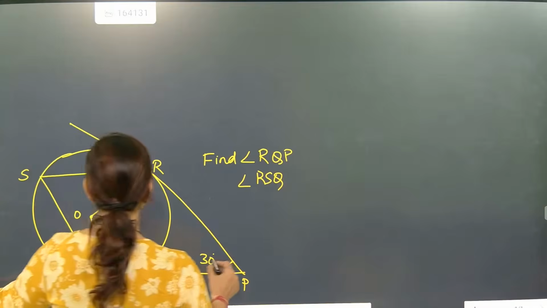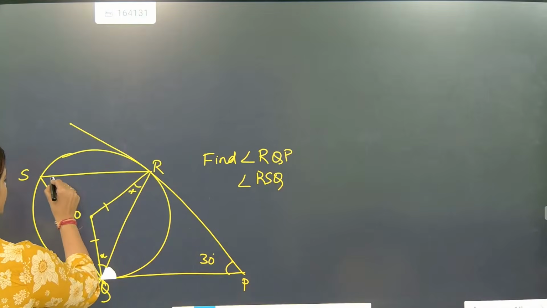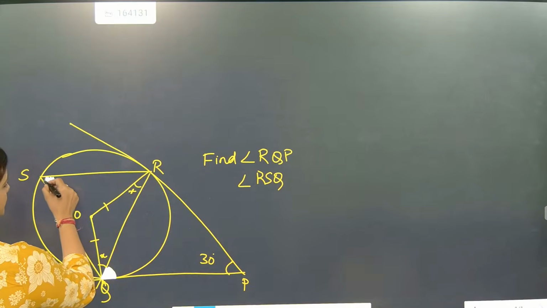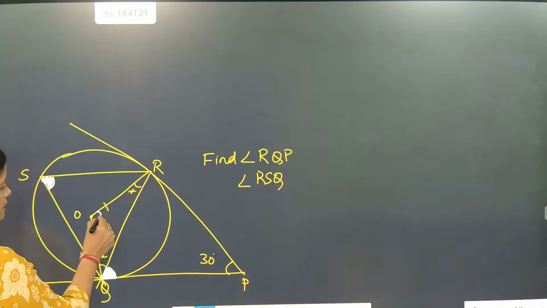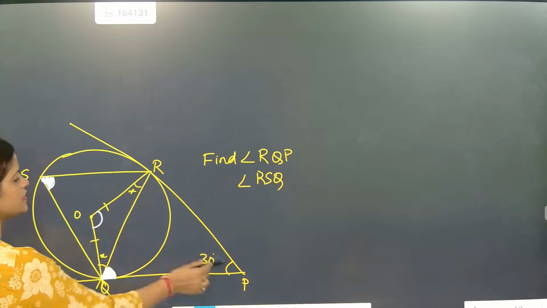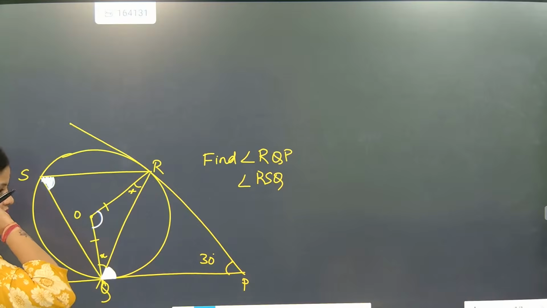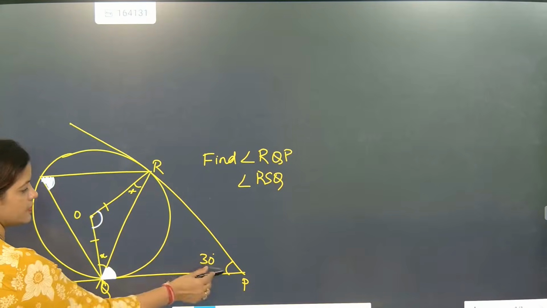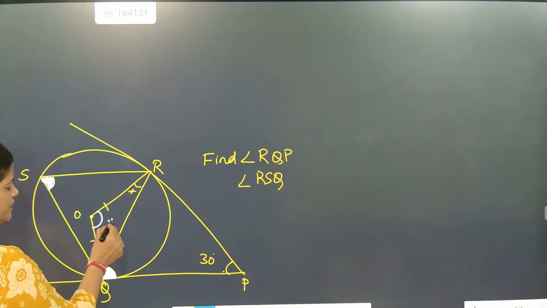And the second part, RSQ. This angle they are asking. These two angles they are asking. First, cyclic quadrilateral. Directly we can take the sum of opposite angles of a quadrilateral, which is 180 degree. Correct? The sum of opposite angles of a quadrilateral is exactly what? 180 degree.